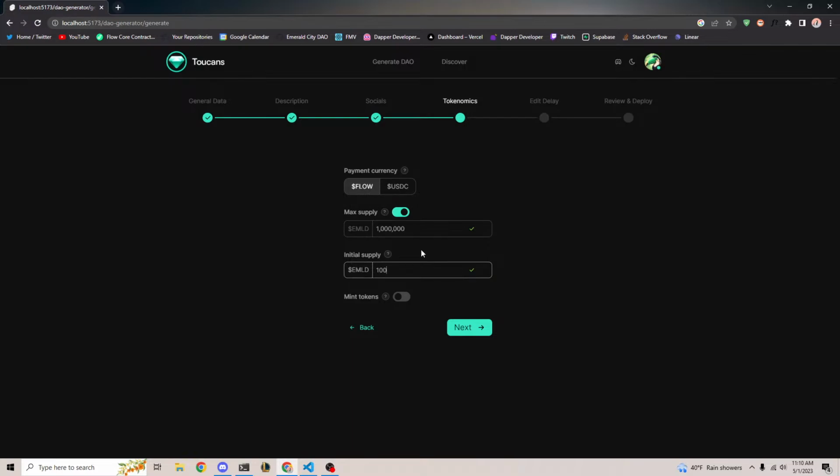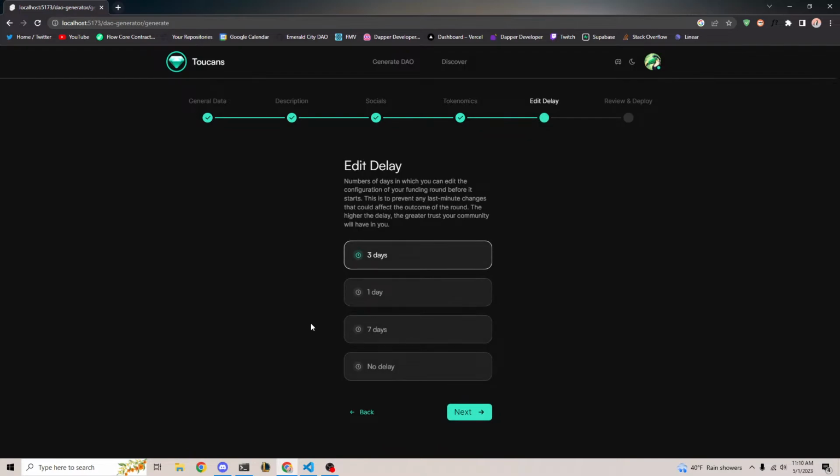And let's say for initial supply, just to have fun, we'll have 100 in the initial supply, and this gets minted right to the treasury. And also for the purposes of this demo, I'm going to turn mint tokens on. So this allows us to mint tokens, and our users will be able to see that this is turned on as well.